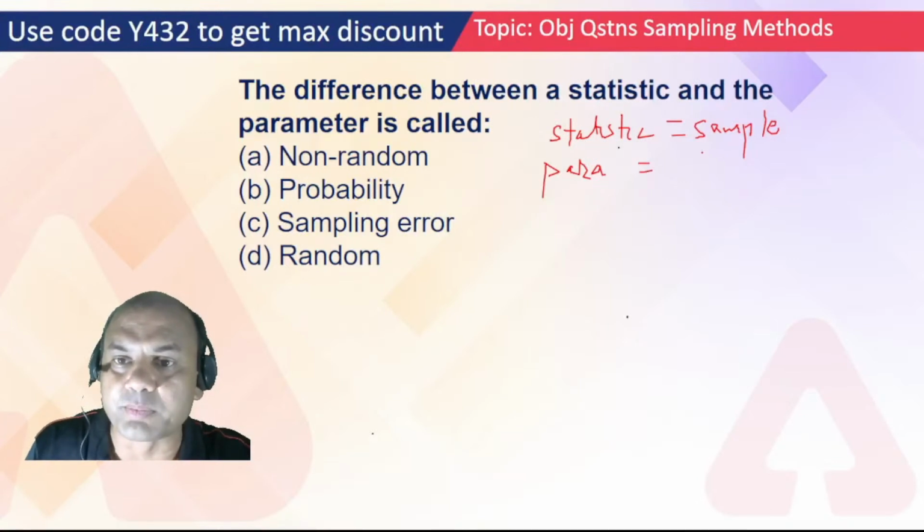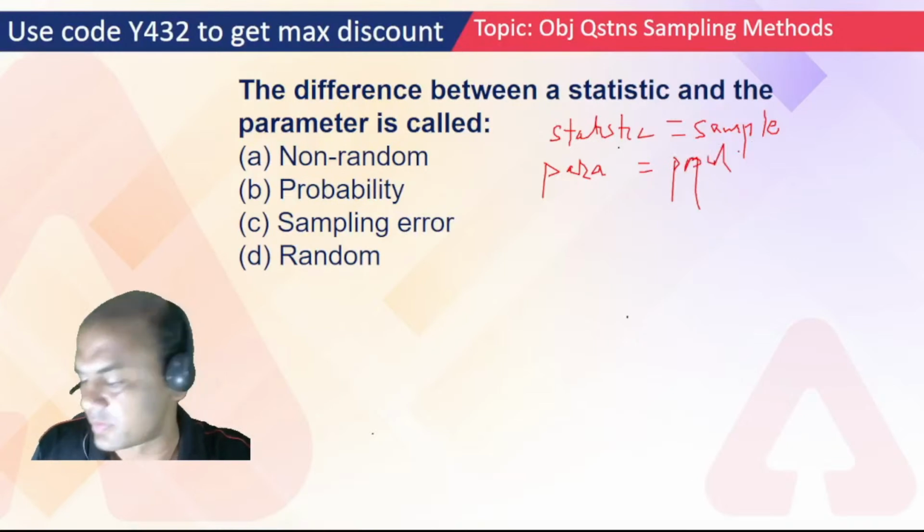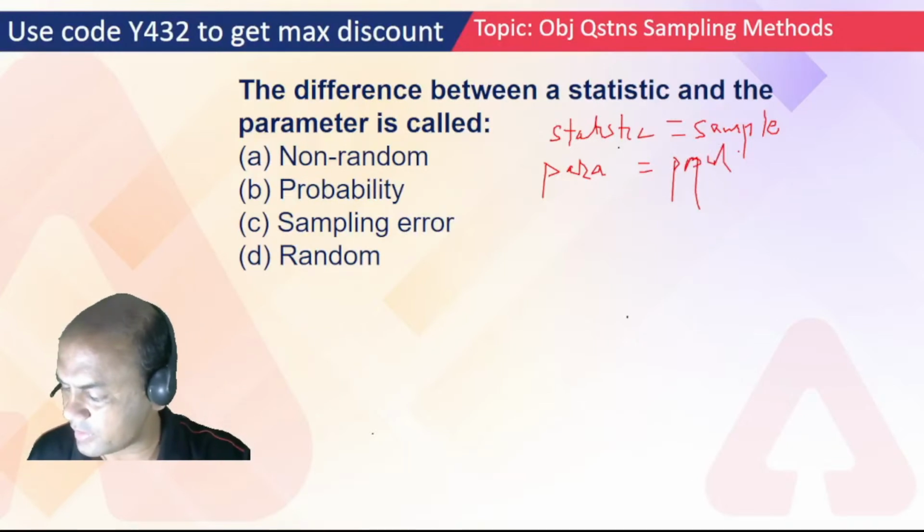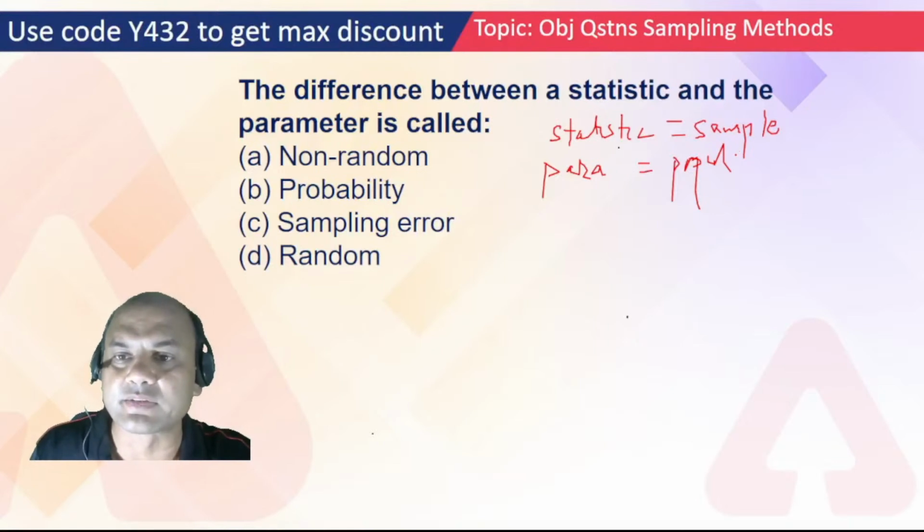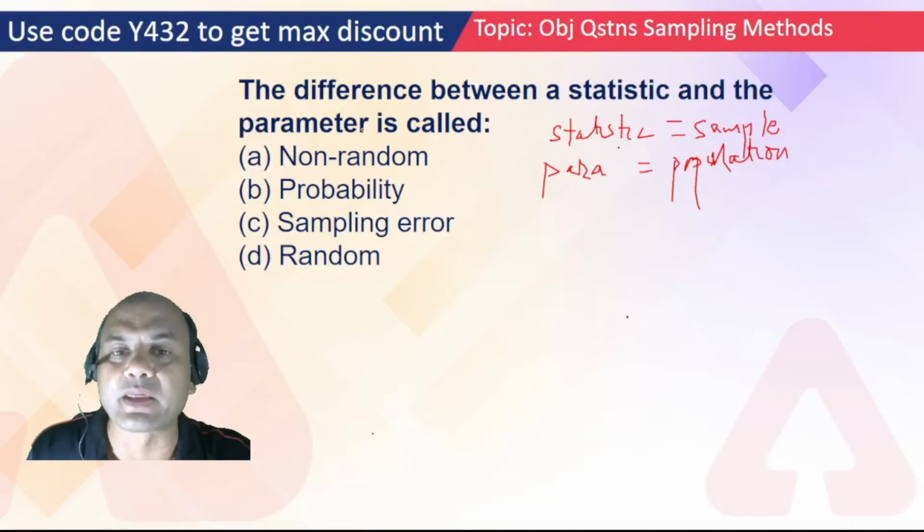Parameter equals population. So the difference between statistic and parameter is called as non-random, probability, sampling error, or random sampling.